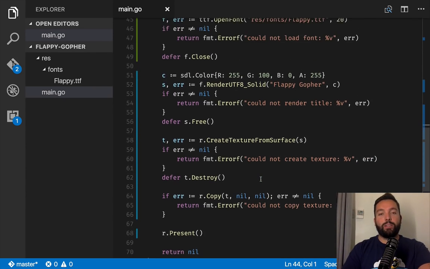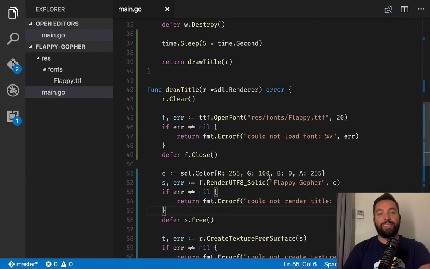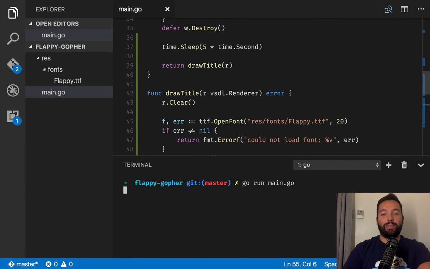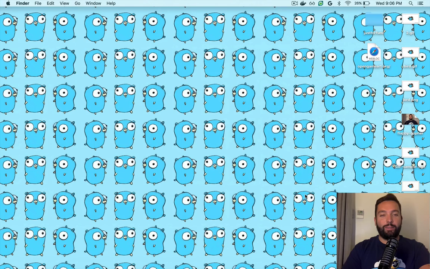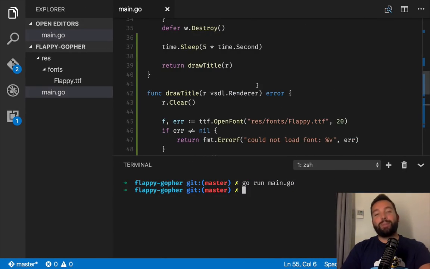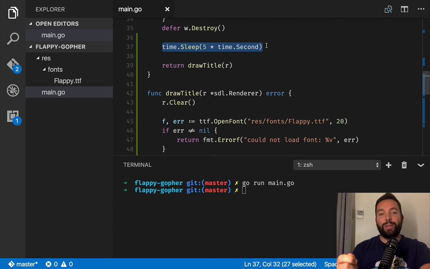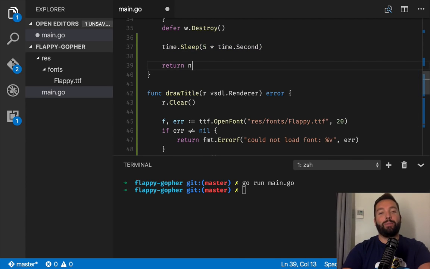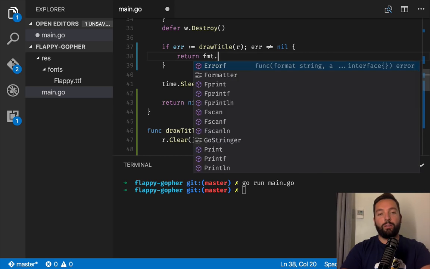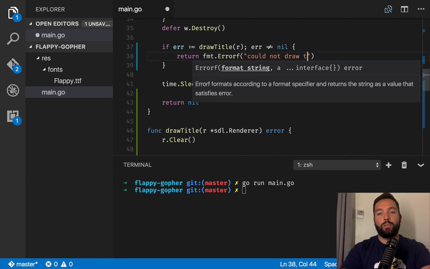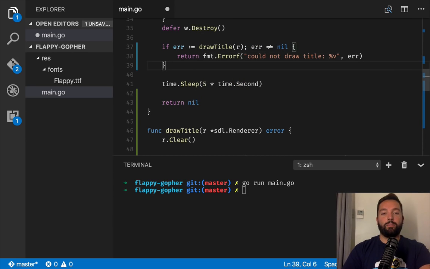And even with all of this, there's actually another bug. Let's see if you can see why this is not painting anything. See, 5 seconds, it doesn't do anything. It is actually because I'm kind of dumb sometimes. We're sleeping 5 seconds, then painting something as we're closing the window. So that's not going to help. So we should return nil here and try to draw the title. If the title didn't work, we're going to return an error saying could not draw title, and just return it.